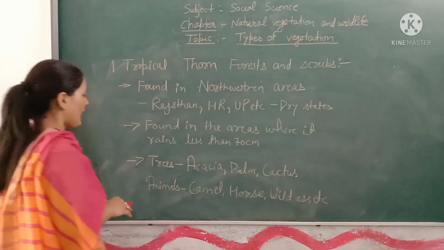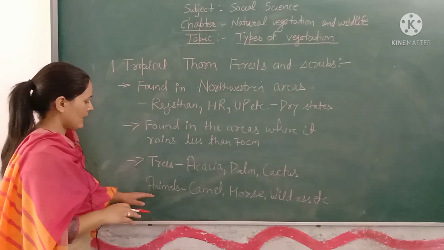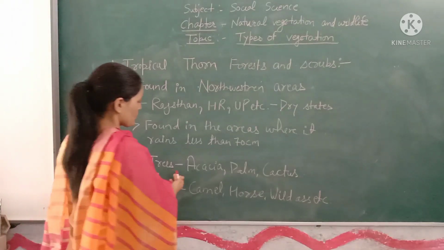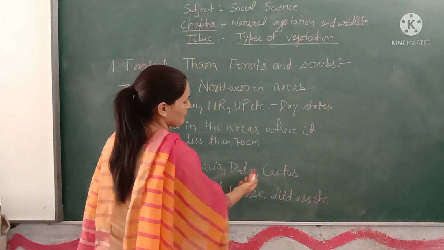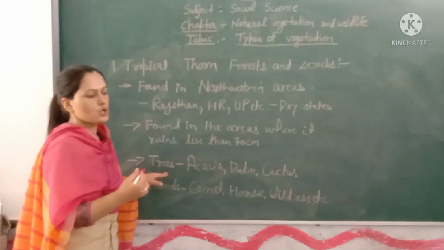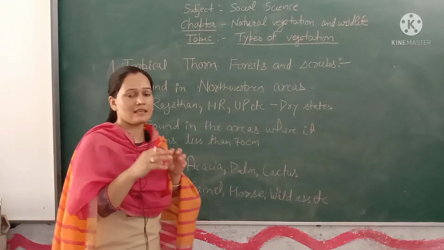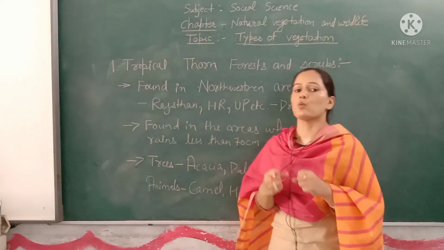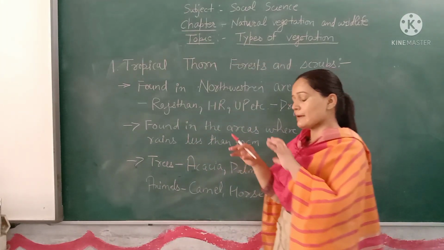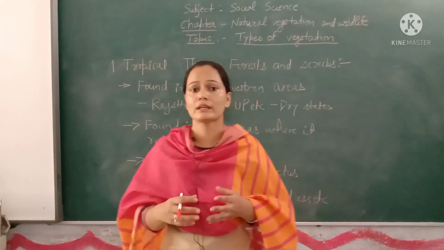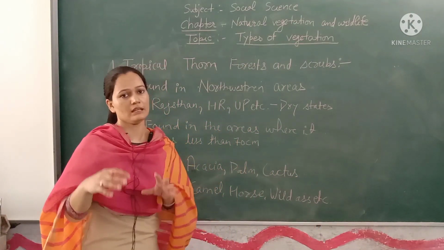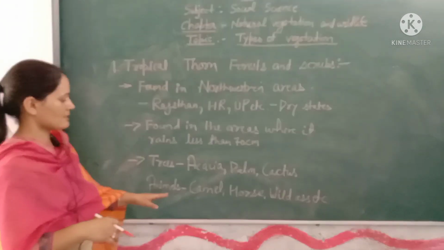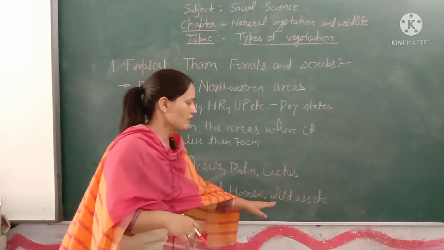Now talking about the types of trees and animals found in tropical thorn forests and scrubs, the trees are acacia, palm, cactus, etc. These plants have very long roots so that they can absorb more water, and very thick leaves so that very little water evaporates. The animals found in these forests are camel, horse, wild ass, etc.